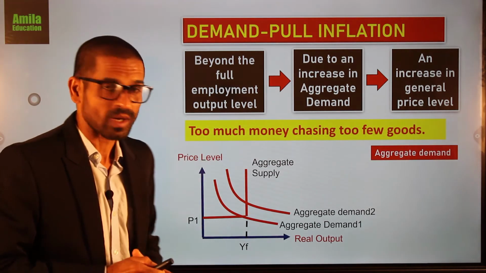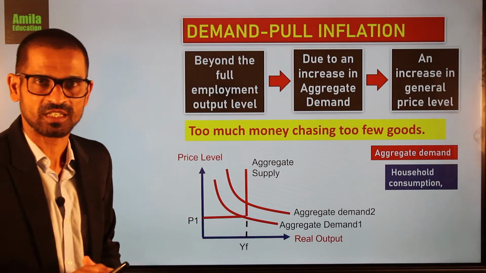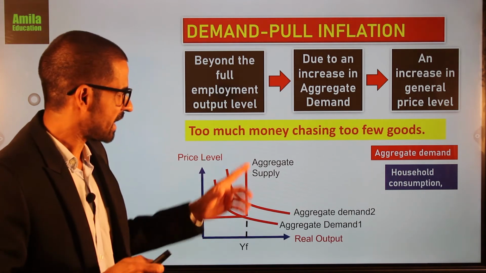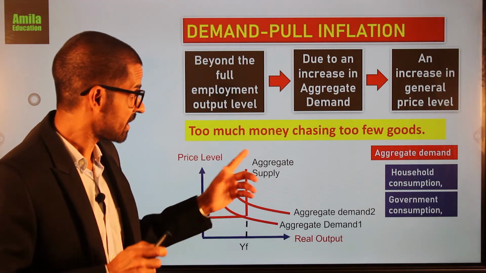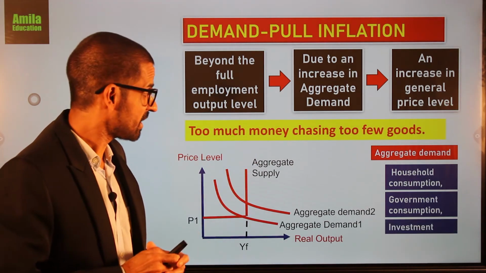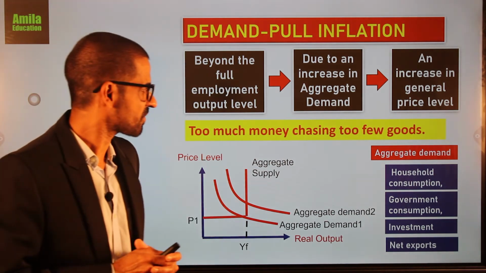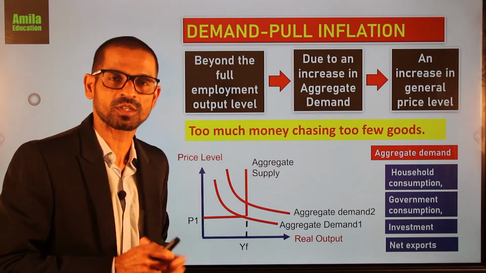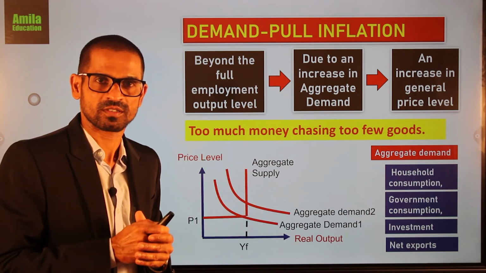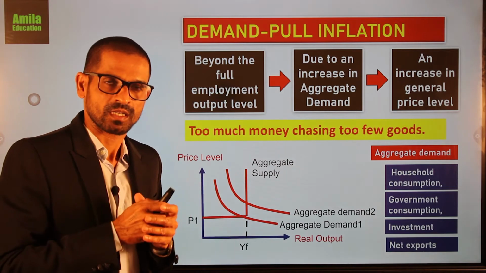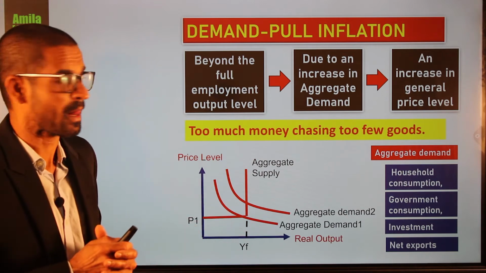First of all, what are the components in aggregate demand? As I told you, household consumption or the private consumption, and then government consumption or the public consumption, and then investment, and then net exports, export minus imports of goods and services. What is household consumption or the private consumption? It is the household purchase of goods and services for their final consumption.